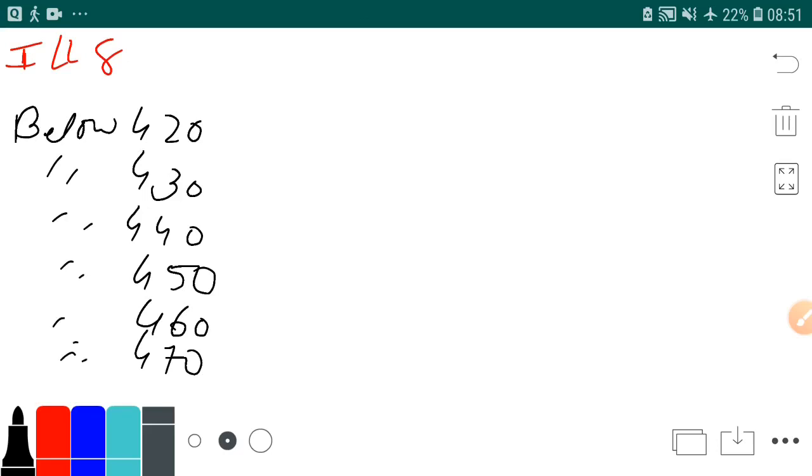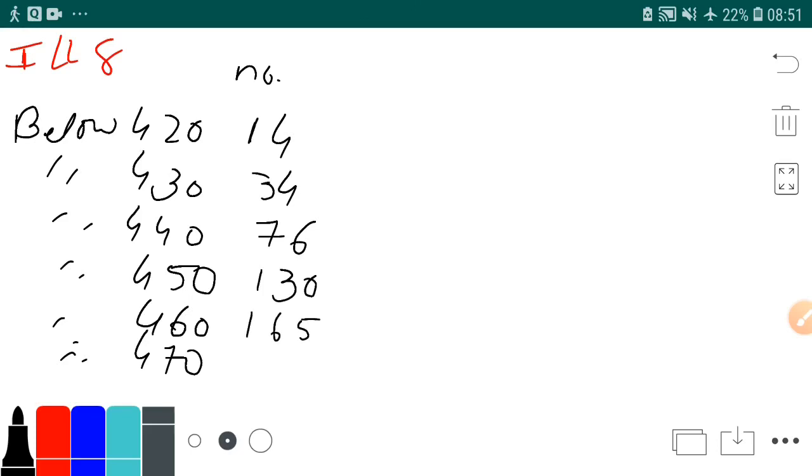Then the number of mangoes are 14, 34, 76, 130, 165, 180.